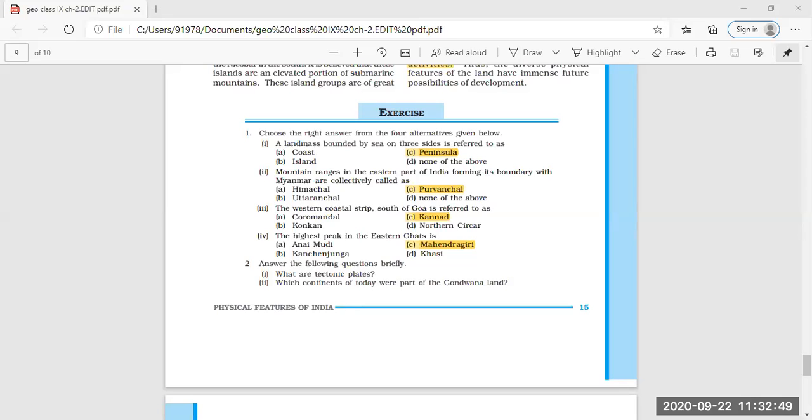Good. Next question is, which continents of today were part of Gondwana land? Anybody?